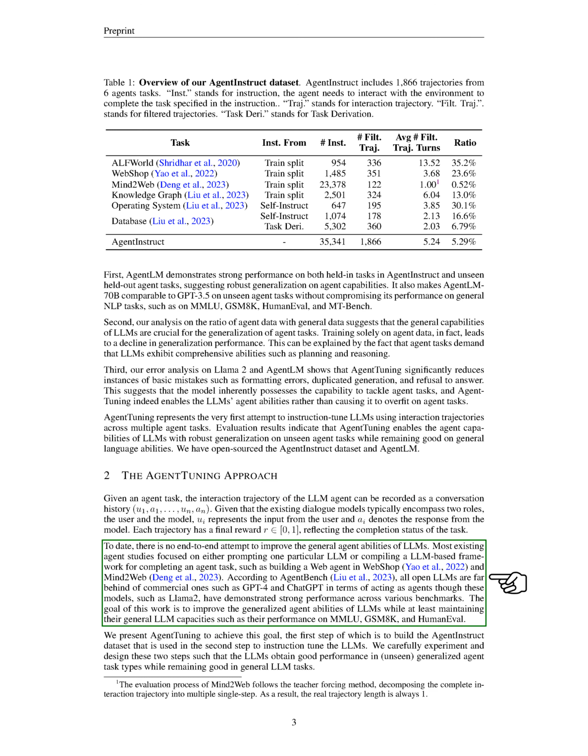To date, there is no end-to-end attempt to improve the general agent abilities of LLMs. Most existing agent studies focused on either prompting one particular LLM or compiling a LLM-based framework for completing an agent task. According to AgentBench, all open LLMs are far behind commercial ones such as GPT-4 and ChatGPT in terms of acting as agents, though these models, such as Llama 2, have demonstrated strong performance across various benchmarks. The goal of this work is to improve the generalized agent abilities of LLMs while at least maintaining their general LLM capacities.